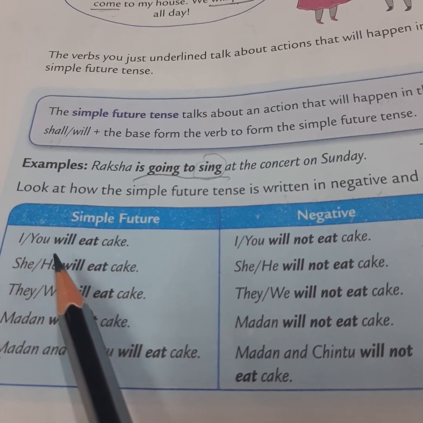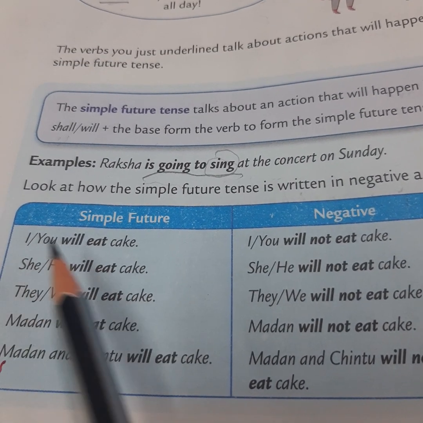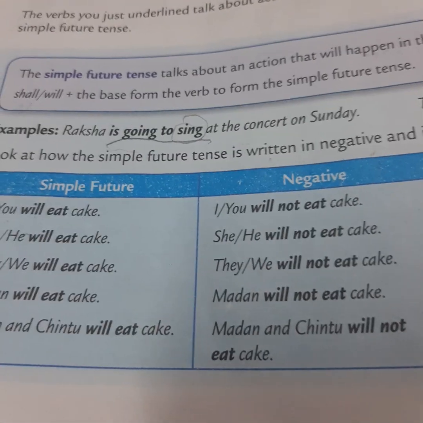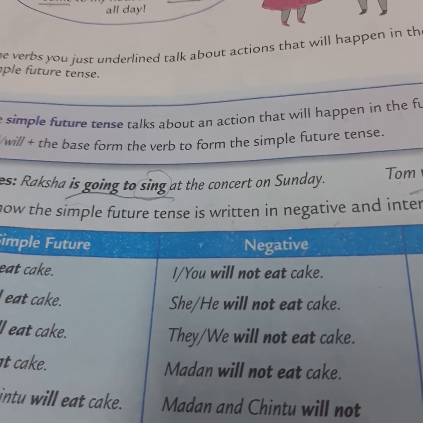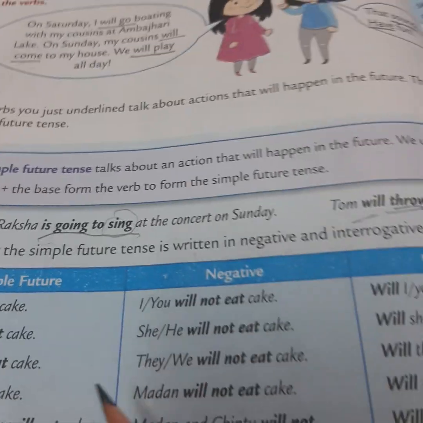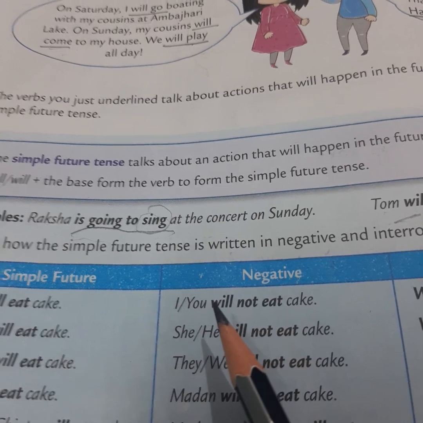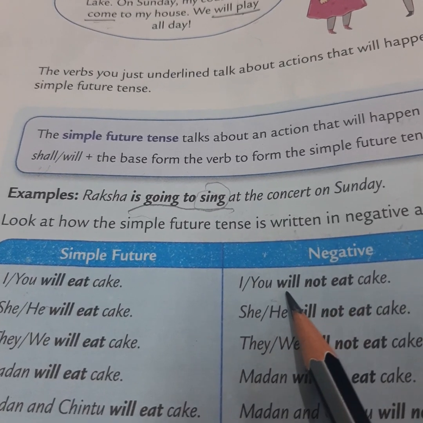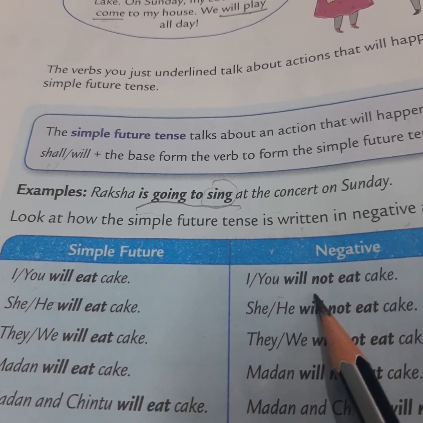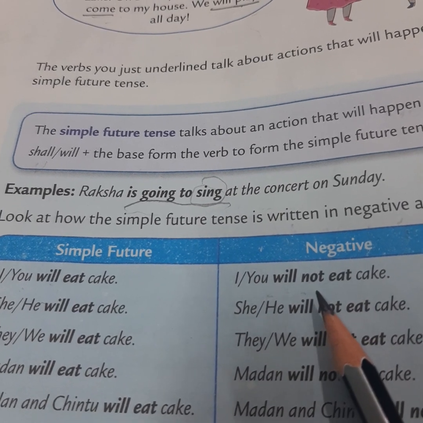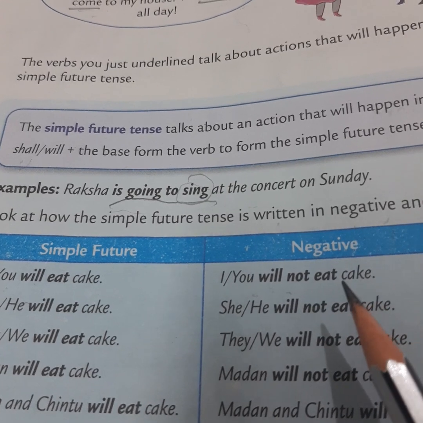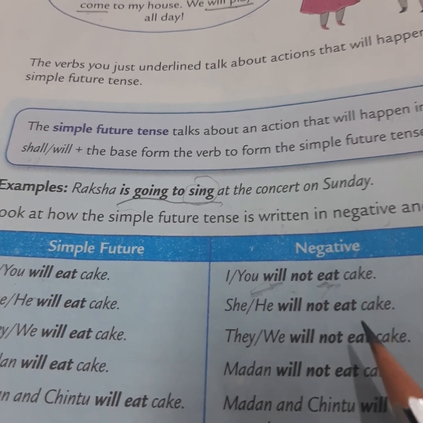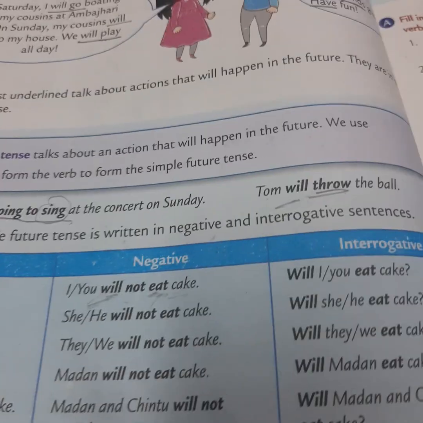Now look at the simple future tense written in negative and in interrogative. I or you will eat cake, means I will, or you can say you will eat cake. Now in a negative sentence: I or you will not eat cake. So first subject, then verb, and then not. This is the form for forming a negative sentence. Here it is the helping verb, here is the main verb, and this is the object.